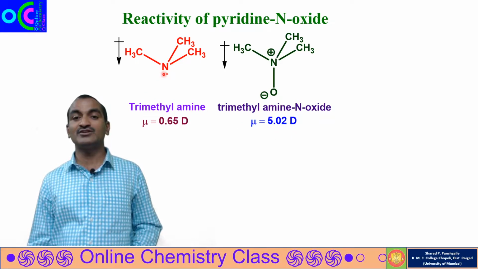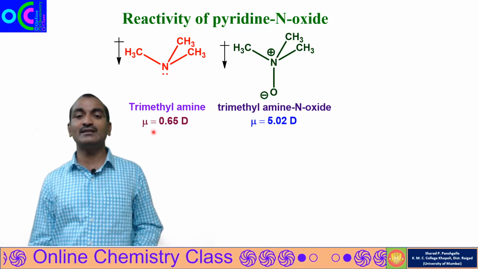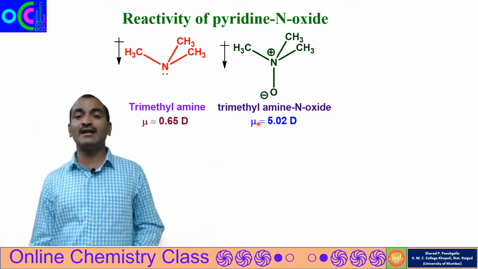Now when a tertiary amine is converted into its N-oxide, there is a rise in the dipole moment.